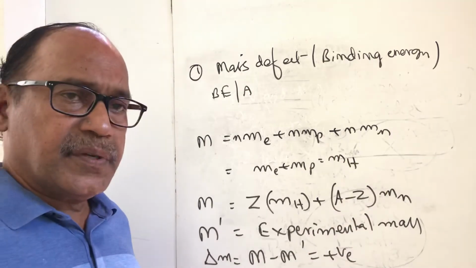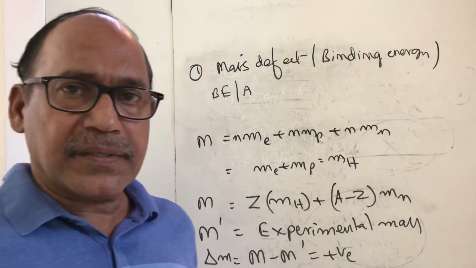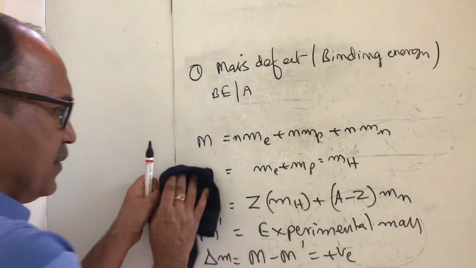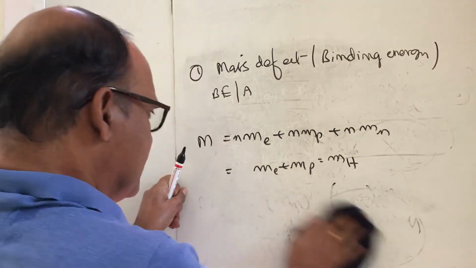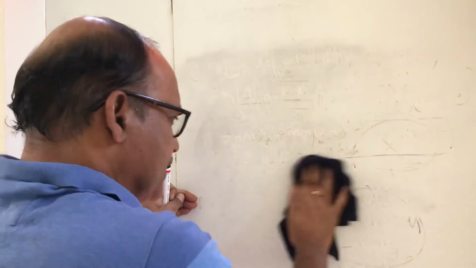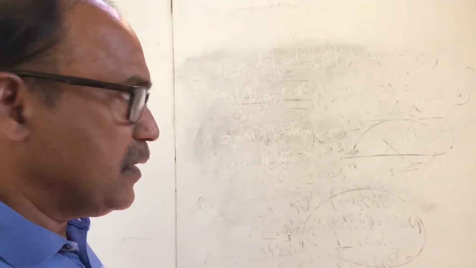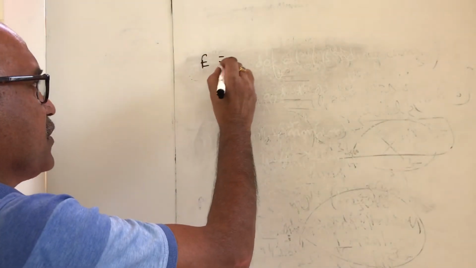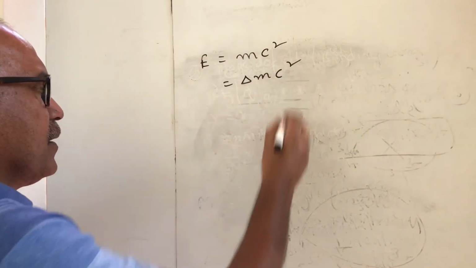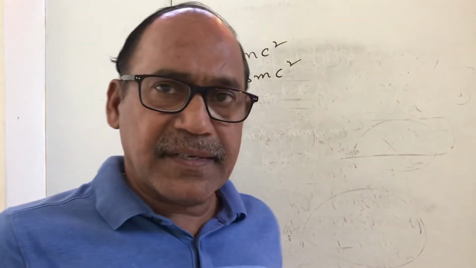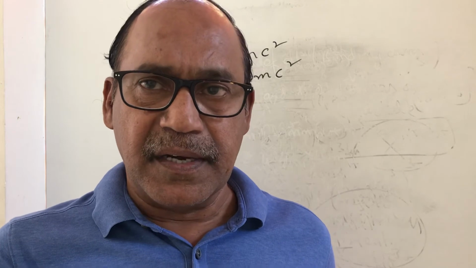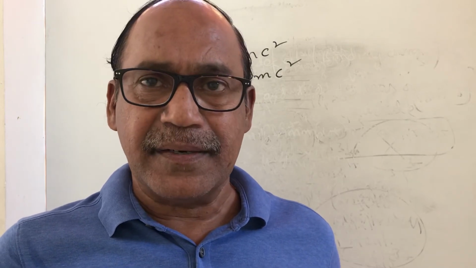During the formation of a nuclide from its constituent nucleons, mass defect takes place, and this mass defect is noticed in terms of its stability. According to Einstein, E is equal to mc square, or delta m c square. Whatever the mass defect is there, that amount of mass is destroyed and an equivalent amount of energy is released, and stability results.